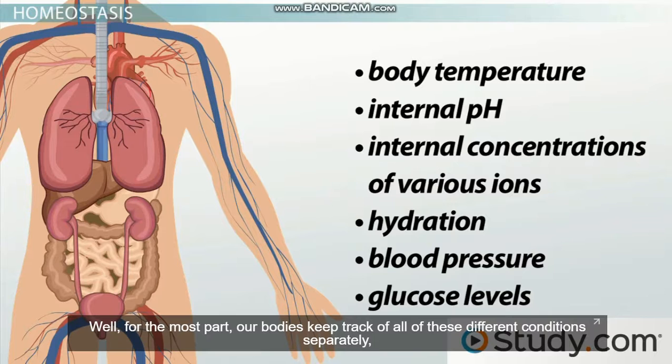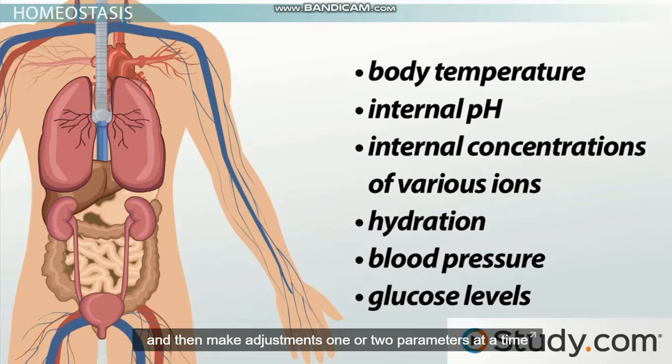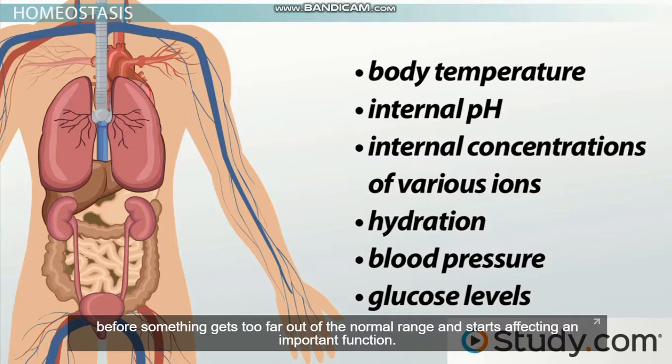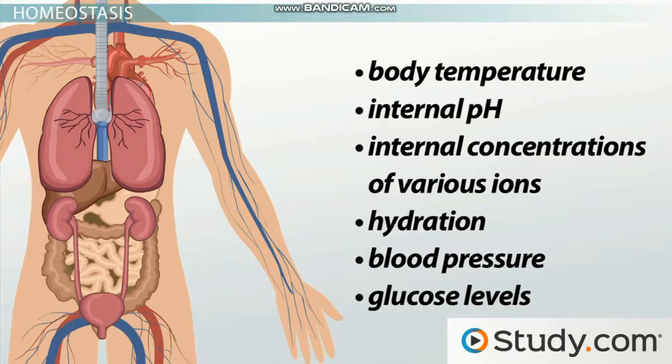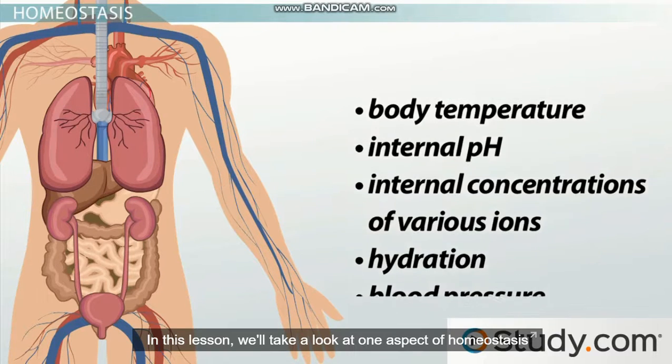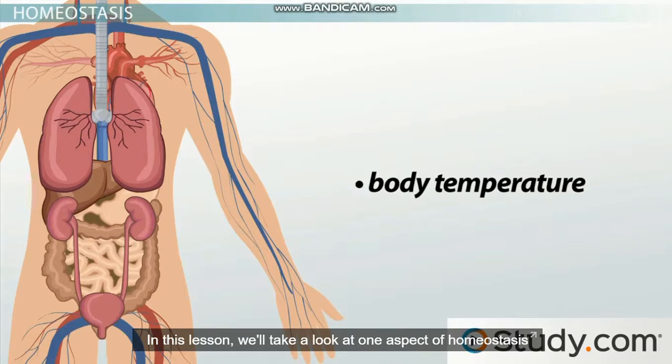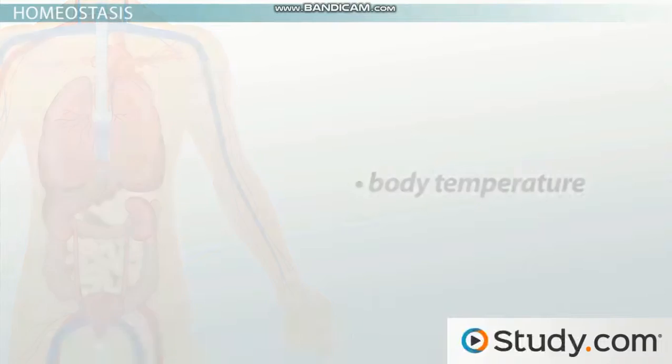Well, for the most part, our bodies keep track of all these different conditions separately, and then make adjustments one or two parameters at a time, before something gets too far out of the normal range and starts affecting an important function. In this lesson, we'll take a look at one aspect of homeostasis by looking at how the human body maintains a stable body temperature.